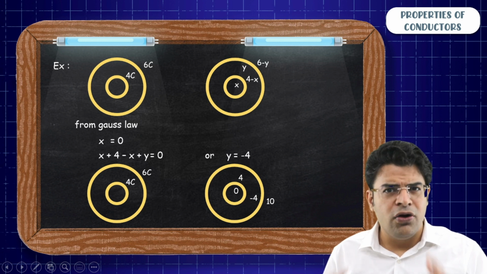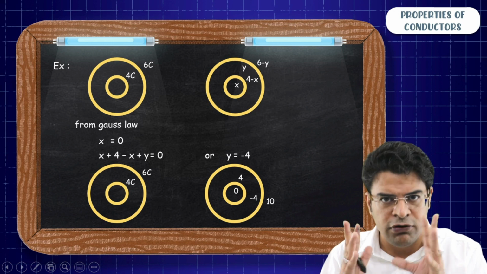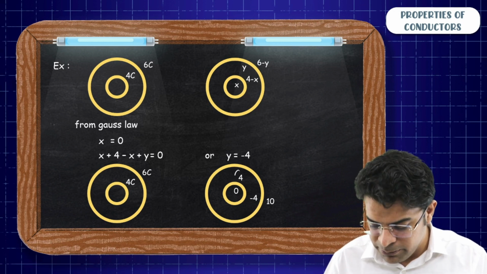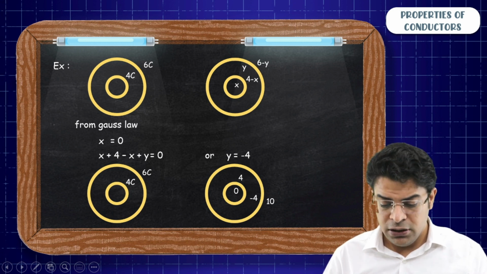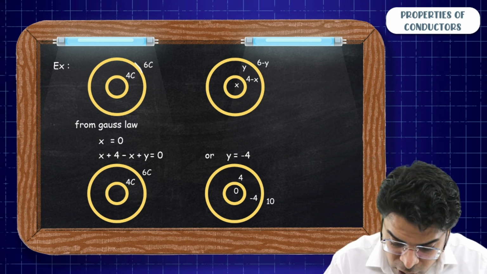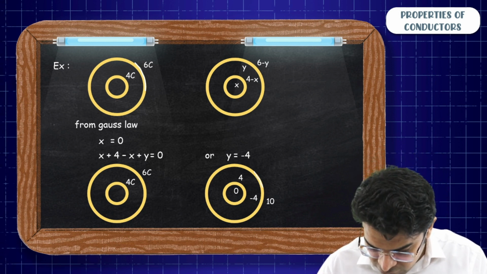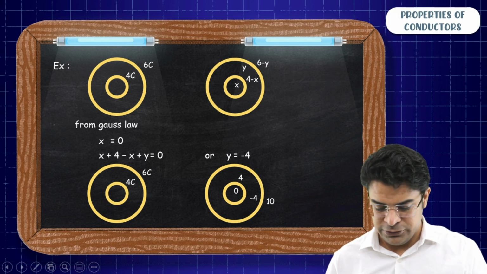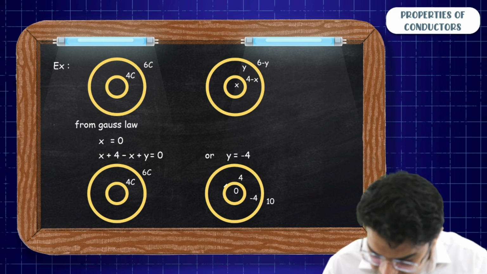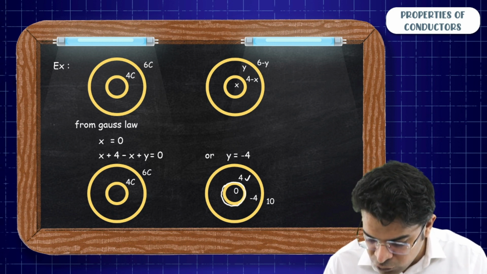So here also we will learn a trick like we learned for the parallel plates. Yes, the same thing will be taught here. Notice that pairs are formed, equal and opposite charges, and the charge on the outer surface of any shell is equal to the total charge inside. See, the charge on the outer surface of the inner shell came out to be how much? 4 coulomb.